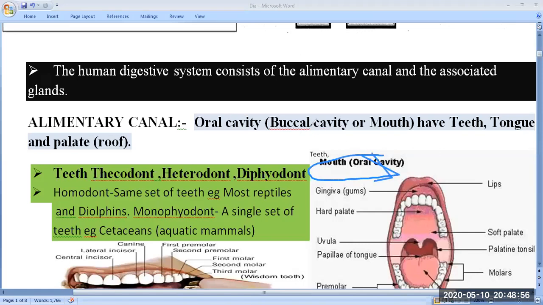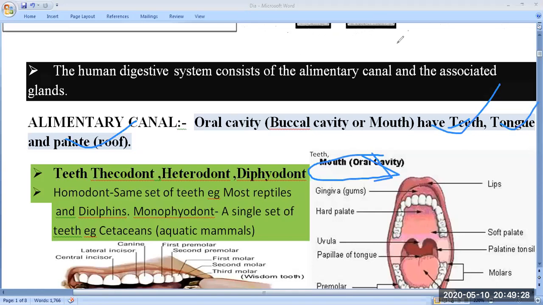Here the oral cavity has teeth, as you know very well. The study of teeth is known as odontology, and the arrangement of the teeth is known as dentition. Here they have given the teeth, then the tongue, and the palate, that is the roof. These three things are found inside the oral cavity, or simply you can say the mouth. Now we are going to discuss the teeth, mammals' teeth, basically human teeth.